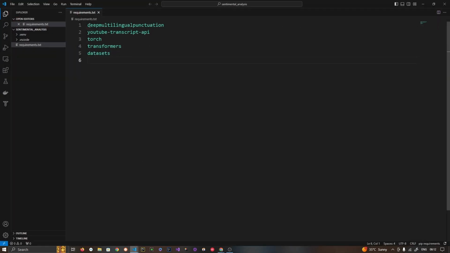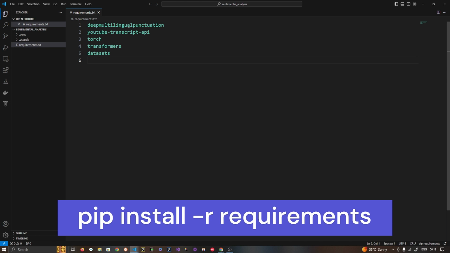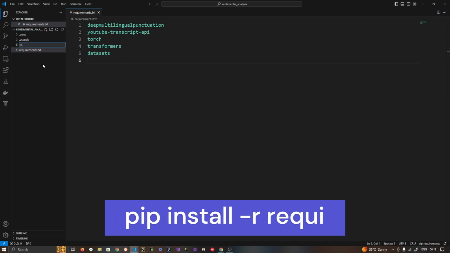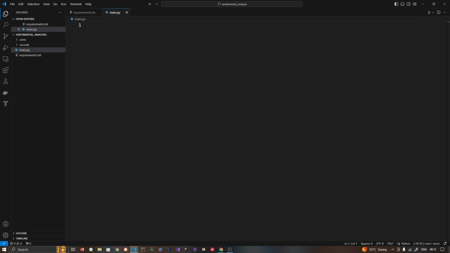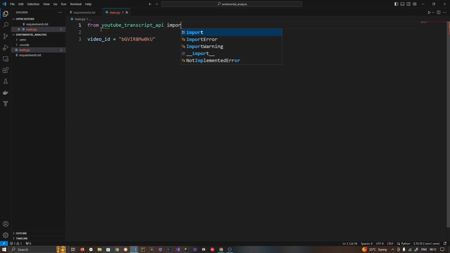Okay, so let's go to the file here. I have installed all these requirements in this project. I'm going to create main.py, and I'm going to start with the YouTube API. I'm going to start with the video ID, which I have copied. Okay, so this is my video ID. Let's import from YouTube transcript API, import the API, and transcripts equal to YouTube API get me the transcript of this video ID.